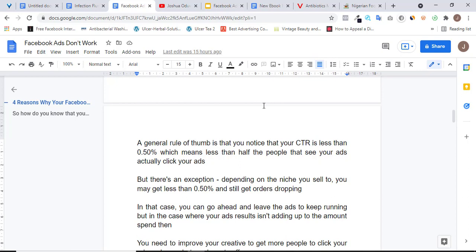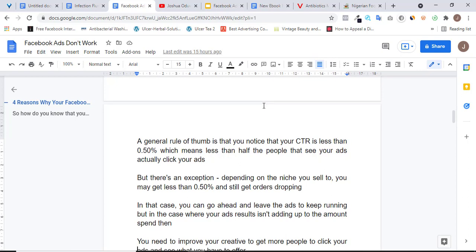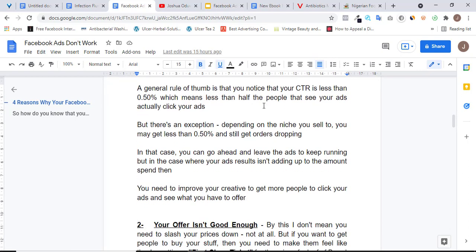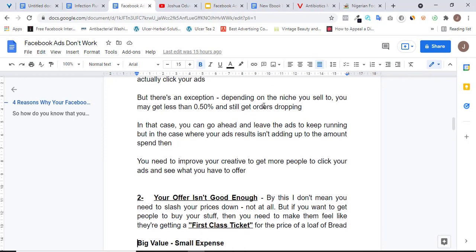All right. But if you are not getting your orders, you are not getting people to make a purchase for your product, and you are getting low click-through rates, then there's a possibility that the issue could be your creative, which is your video or your image, and it needs to be worked upon. Once you do so, you are going to be able to get results from your Facebook ads. All right. So that being said, the second mistake I see is weak offers.